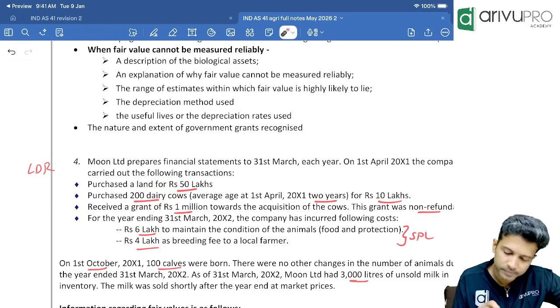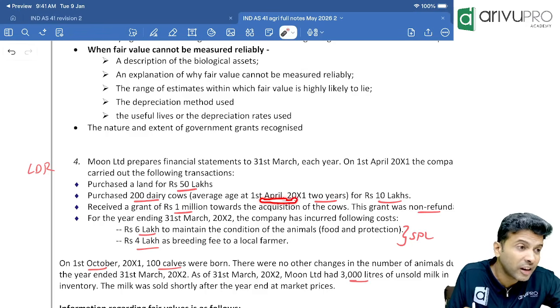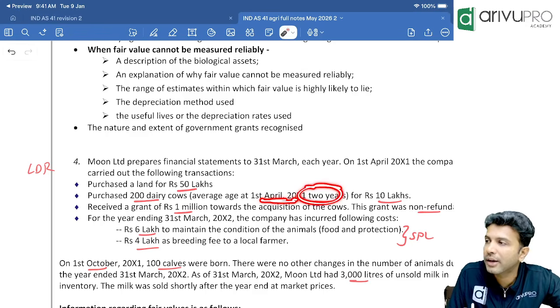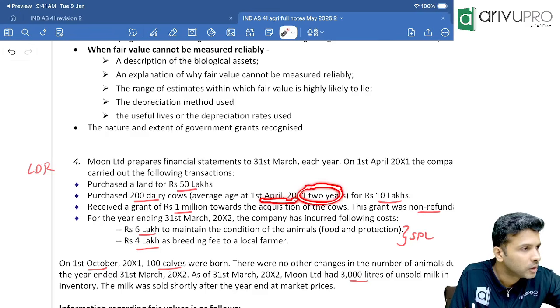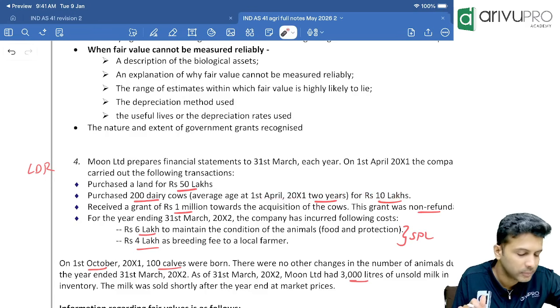Biological assets. Careful. How many cows have we purchased? 200. What was their age on 1st April? 1st April means year beginning. They were how many years old? What was the age of them? 2-year-old. And what was its value? 10 lakh. Any problem? Yes, sir.